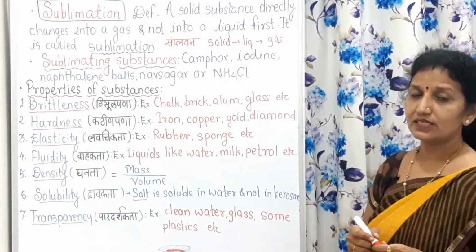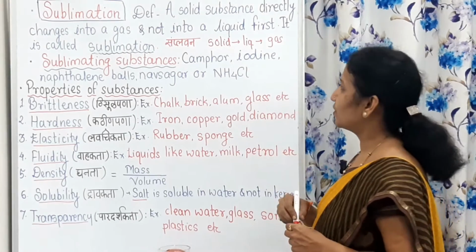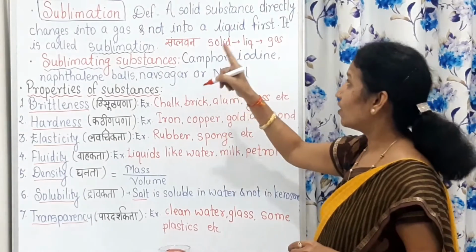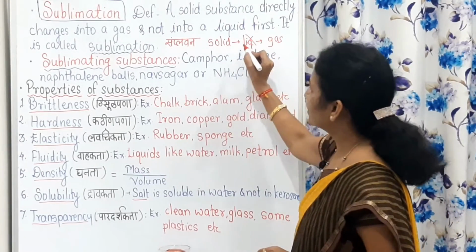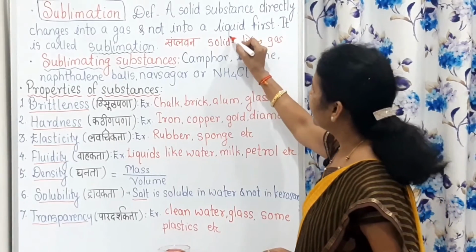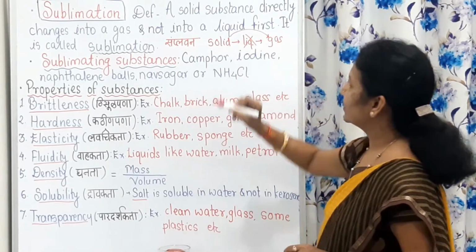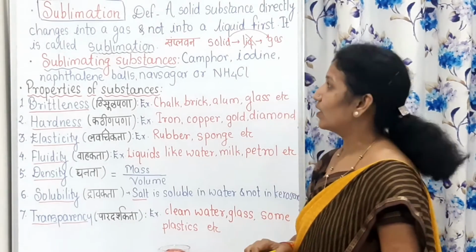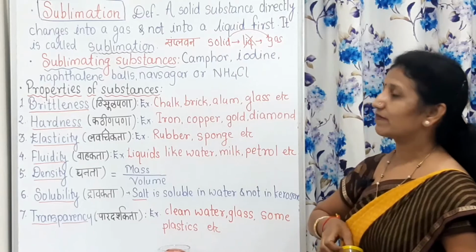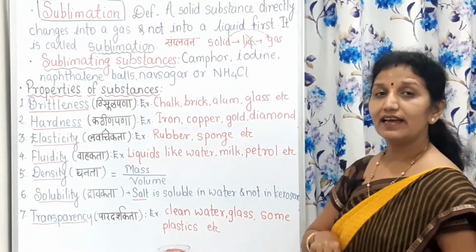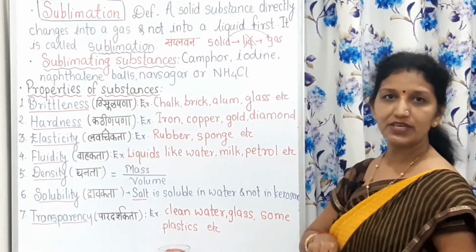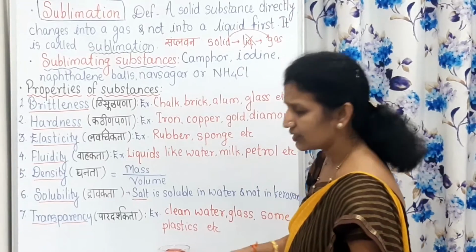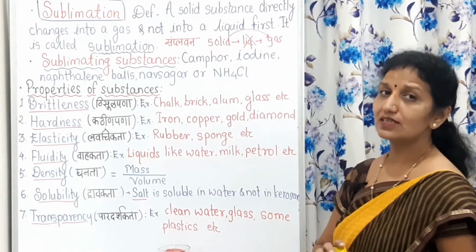This is the general process. But what happens in sublimation? A solid substance directly changes into a gas, not into liquid first. There is no conversion into liquid. Directly it is converted into gas, and this process is called sublimation. It occurs in only some solids.